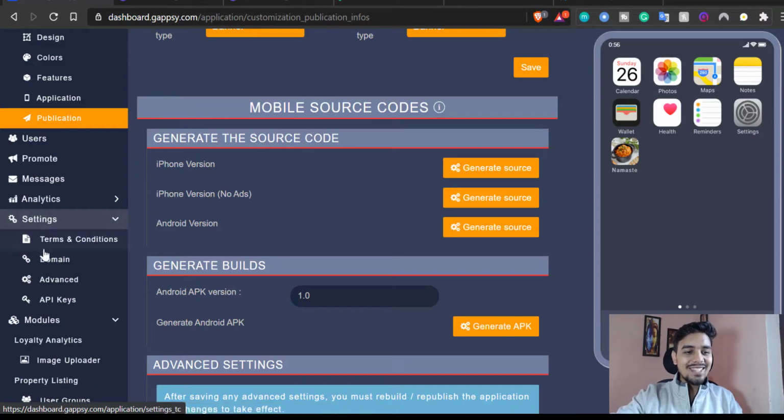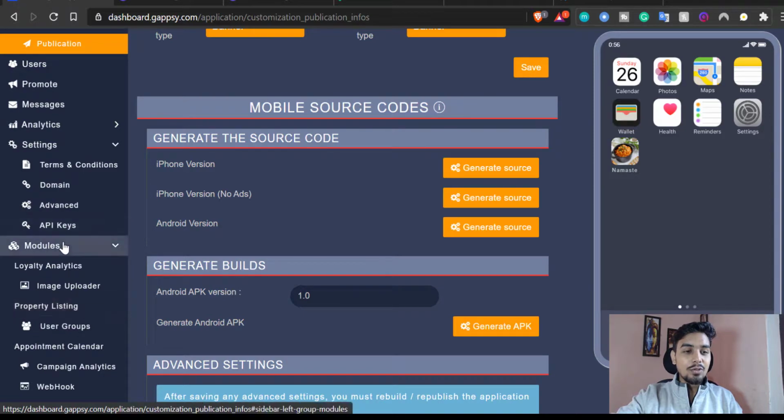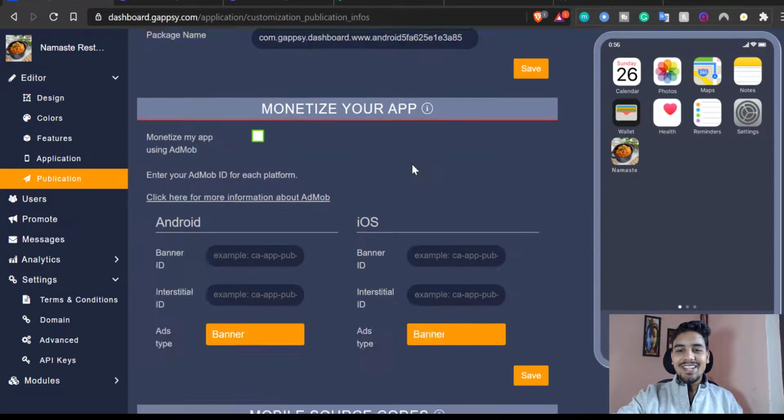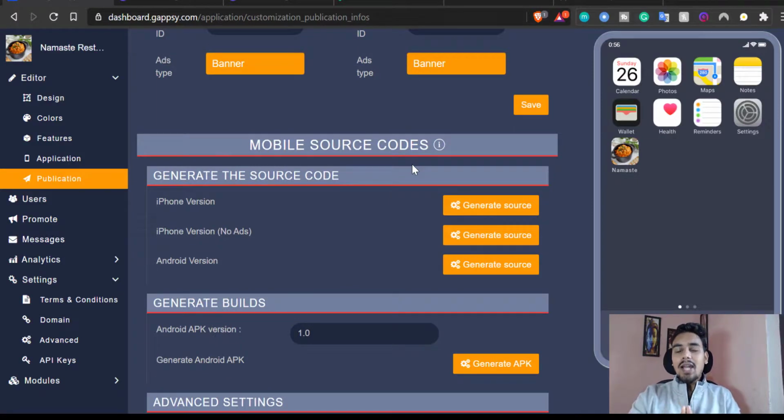Then you can go to these settings, you can check out domain and advanced, all that stuff. And that's it. This is how you do it, right? One thing that I really enjoyed about Gapsy, if I want to give a final verdict, is the simplicity. It's interesting to see how 5 simple steps will help you create your whole application.